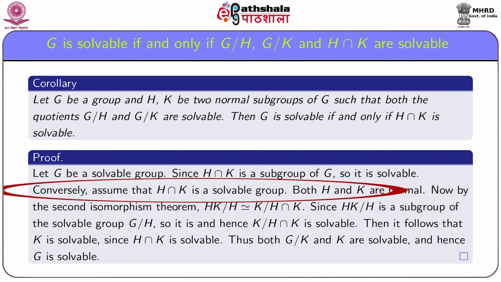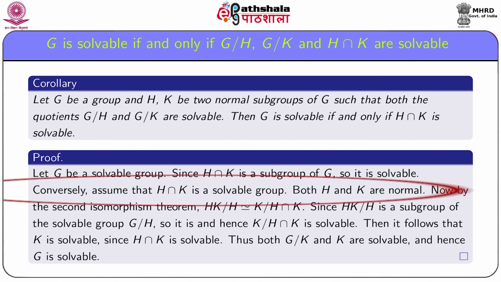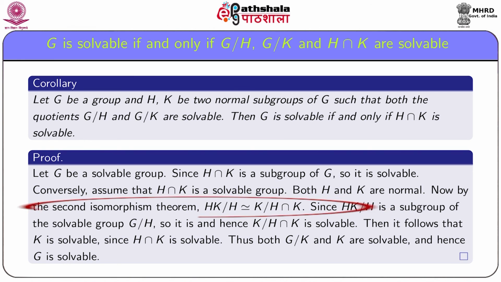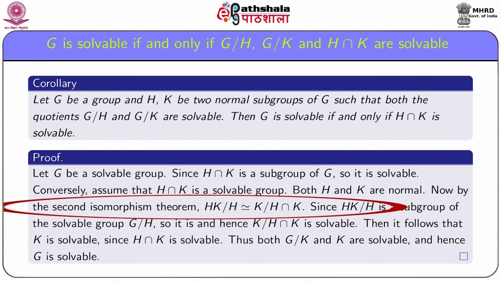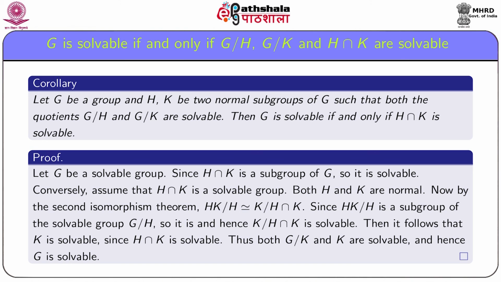Conversely, assume that H intersection K is a solvable group. Both H and K are normal. Now, by the second isomorphism theorem, HK by H is isomorphic to K by H intersection K. Since HK by H is a subgroup of the solvable group G by H, it is solvable, and hence K by H intersection K is solvable.